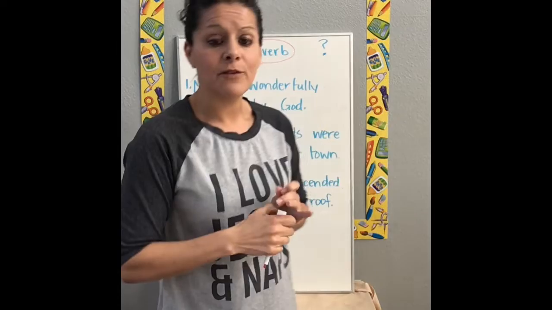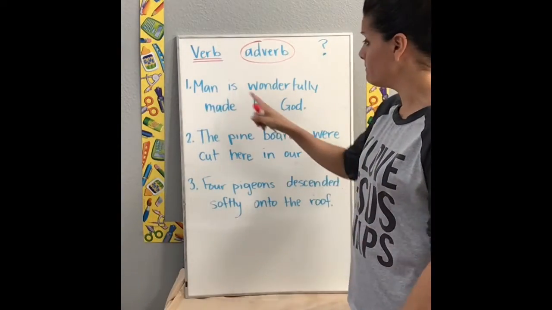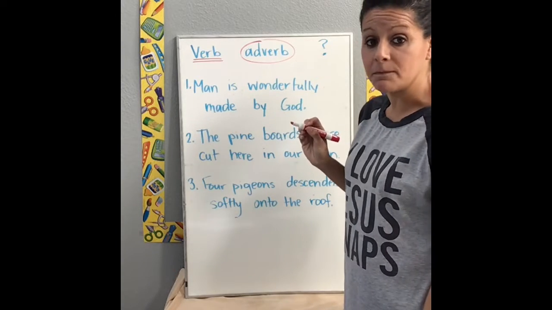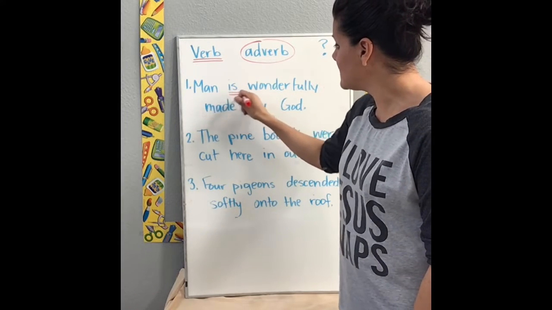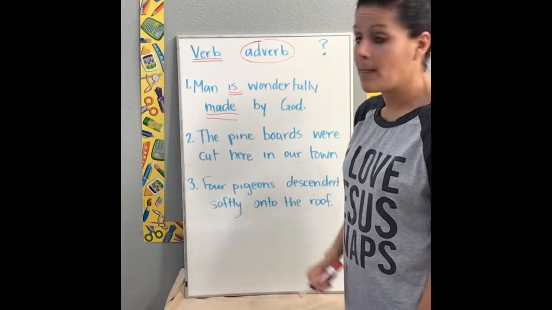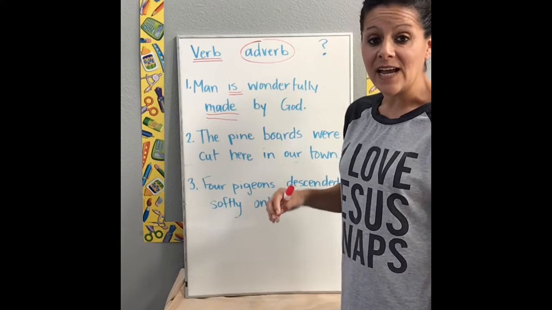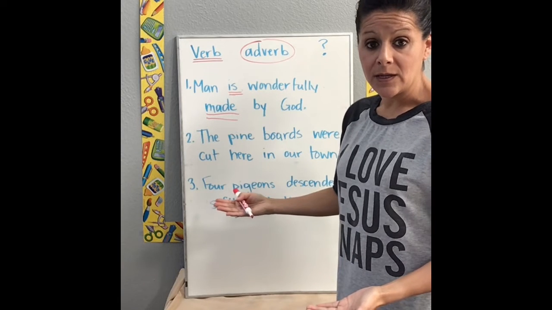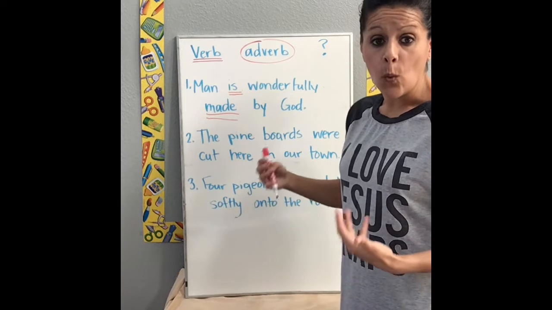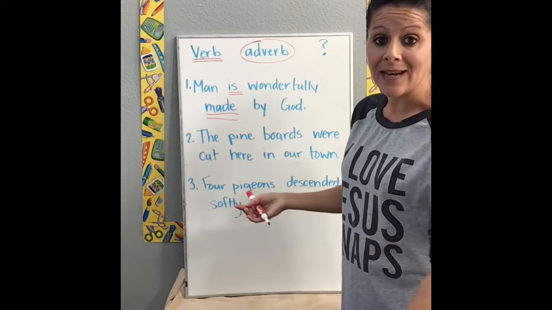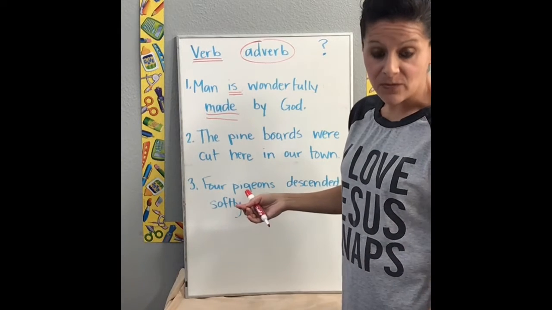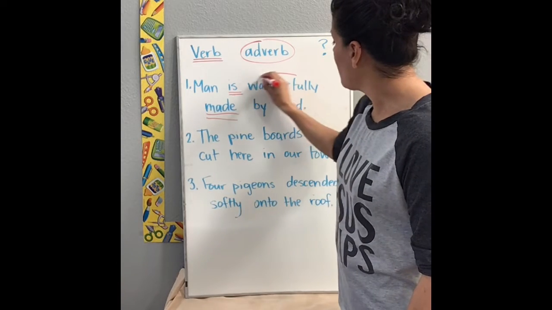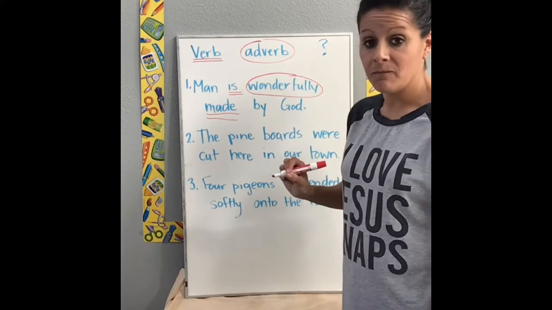So the first sentence that I have says, man is wonderfully made by God. What's my verb? Is made. Okay? Then we're going to say, let's go through the questions. Where is it made? No. When is it made? No. How is man made? They are wonderfully made.